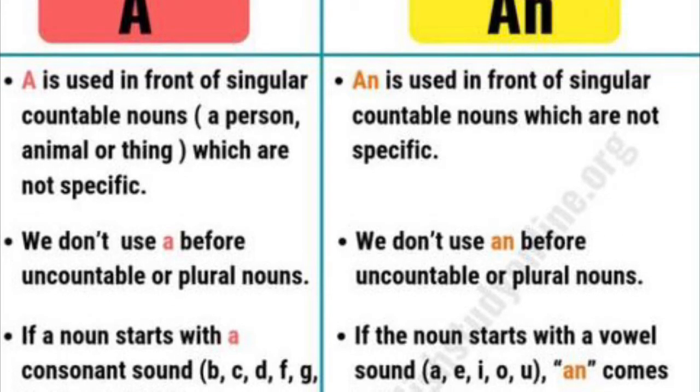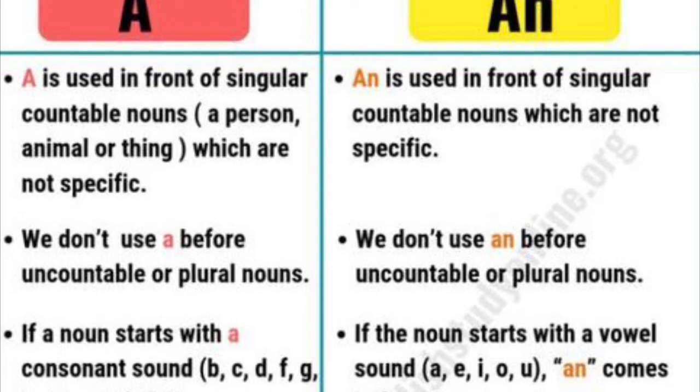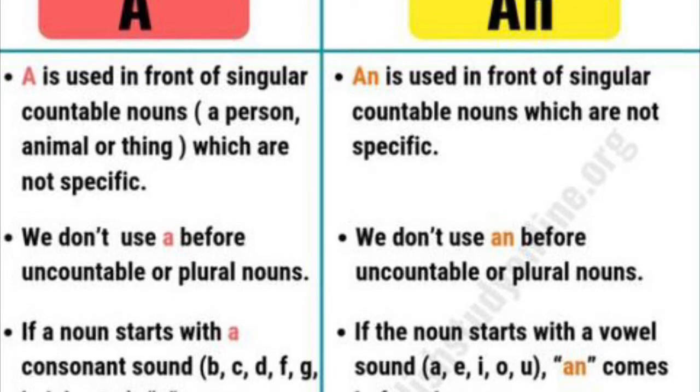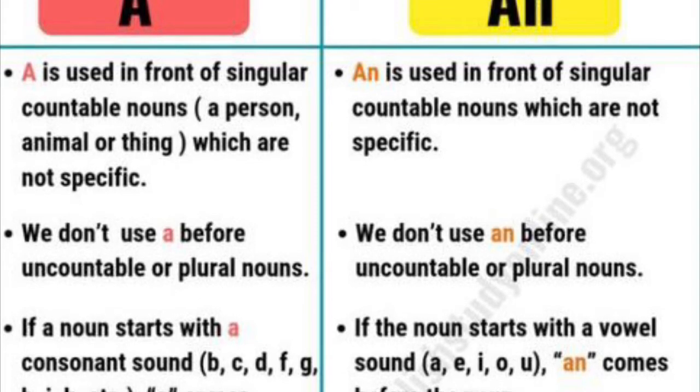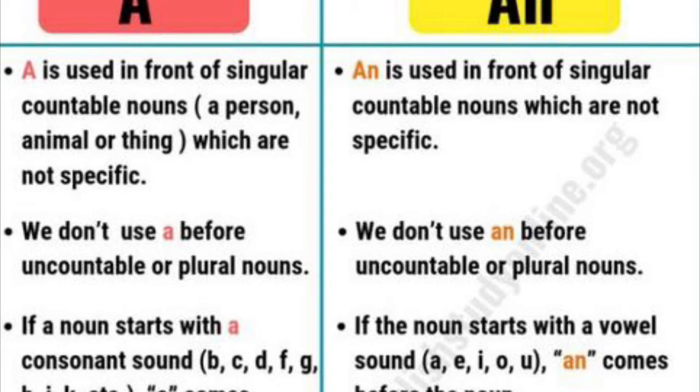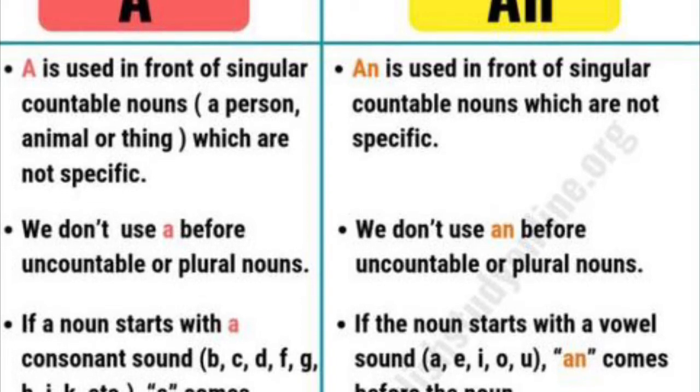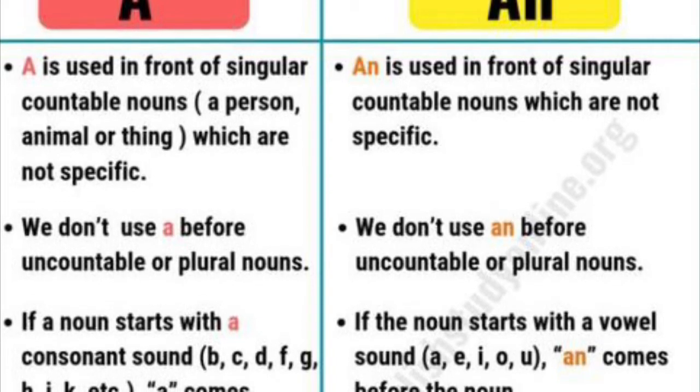A is used if the noun starts with a consonant. As I have told you, there are five vowels: a, e, i, o, u, and the rest of the letters are consonants.